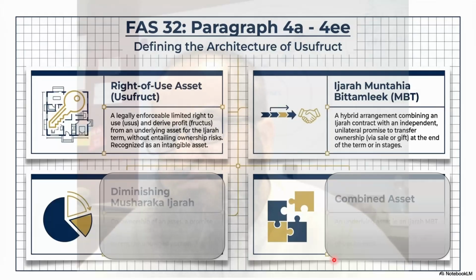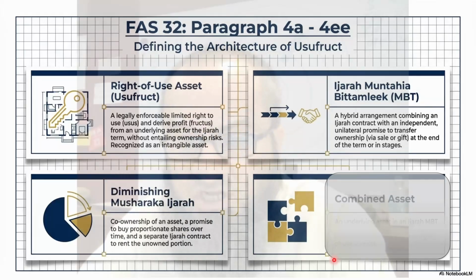So usually the lessor actually promises that, okay, after a period of 5 years I will transfer the asset into your name with such and such conditions, via sale or gift at the end of the term. Although for all practical purposes this is a bilateral understanding, right, but as per the documents it's a unilateral promise. So this is the ijara muntahiya bitamlik. There are certain different requirements which are required for this.